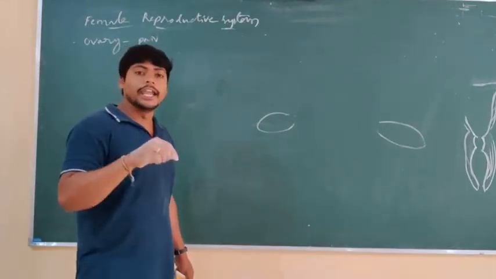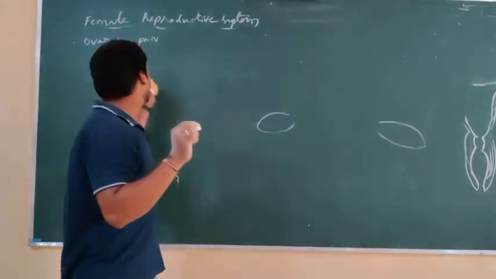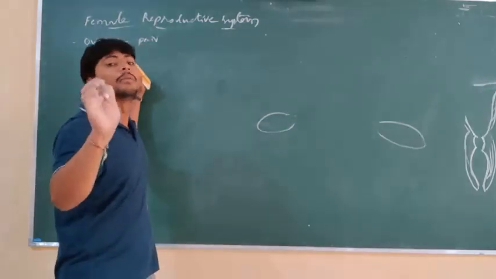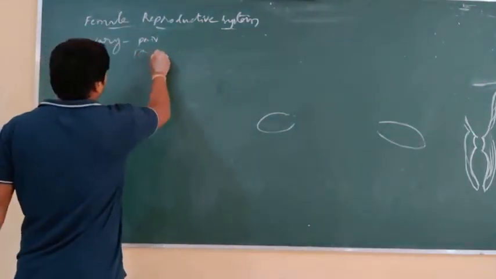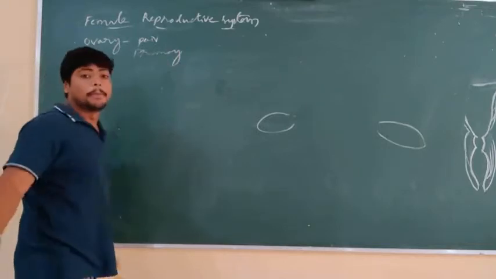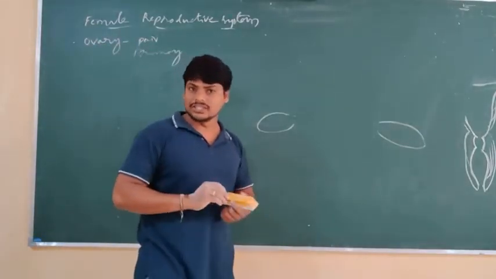So where is it present? In the abdominal cavity, one pair of ovaries is found in almond shape. Now this is called the primary reproductive organ. It is the primary reproductive organ in the female reproductive system.